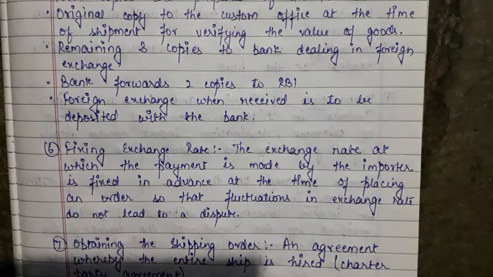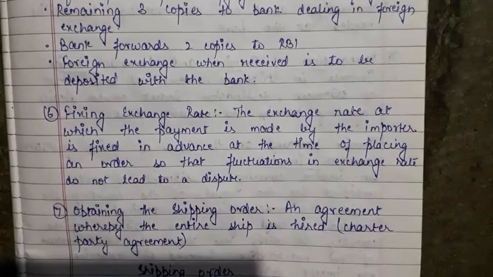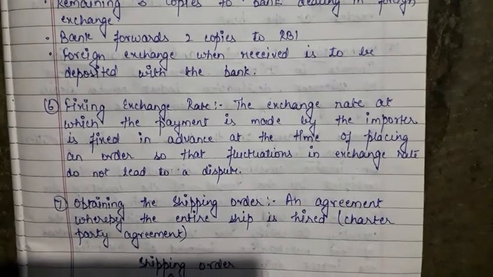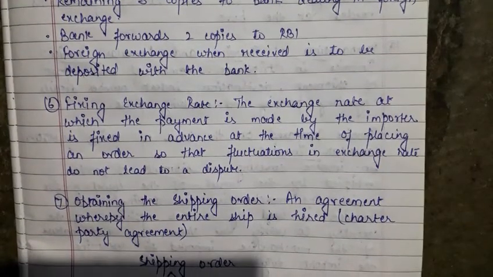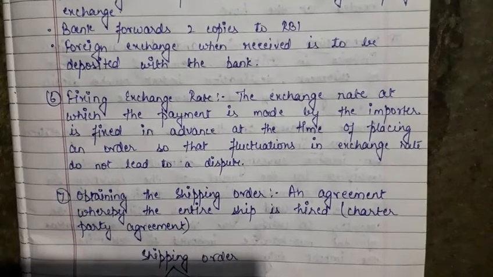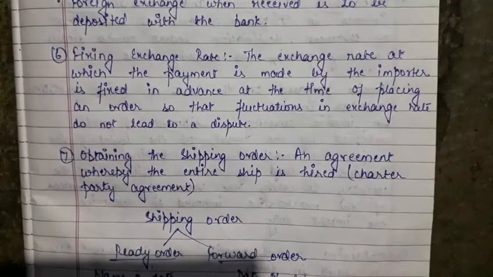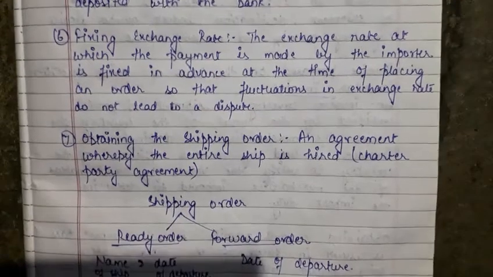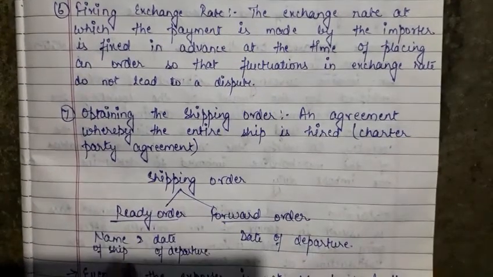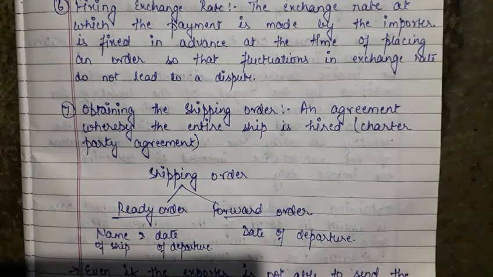The 7th procedure is to obtain the shipping order. After they have fixed the exchange rate, then what will happen? Here they make an agreement whereby the entire ship is hired for export, and that is known as a chartered party agreement. The shipping order can be of 2 types. It can be a ready order or a forward order. In the case of a ready order, only the name of the ship and the date of departure are mentioned, and in a forward order only the date of departure is mentioned.